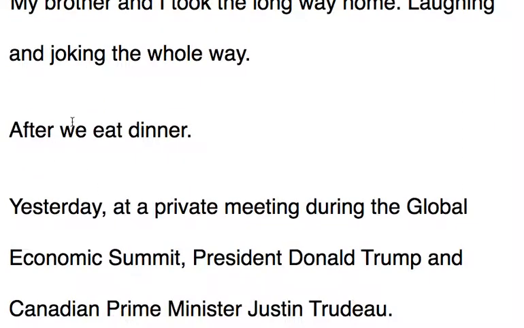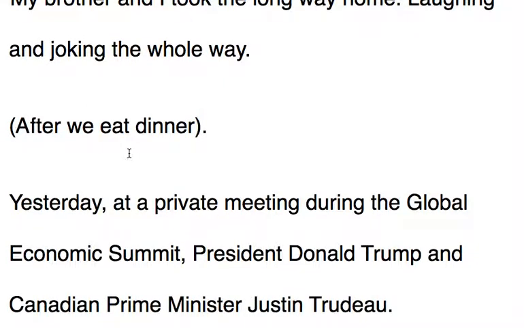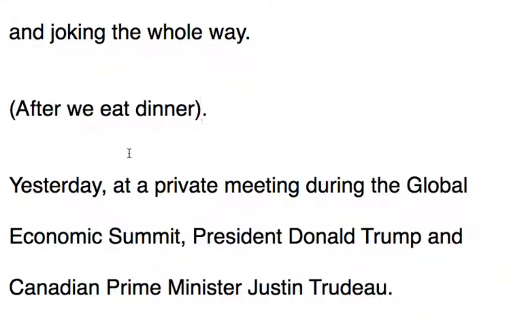Here's another example. After we eat dinner. Now, is there a who did what here? Yes, we eat, right? However, it starts with a preposition. So, again, if we start by analyzing our prepositional phrases, we can see, oh, this is a prepositional phrase. It's not a sentence. And we'll get into independent clauses sometime in the future. Give you a little more information about that.